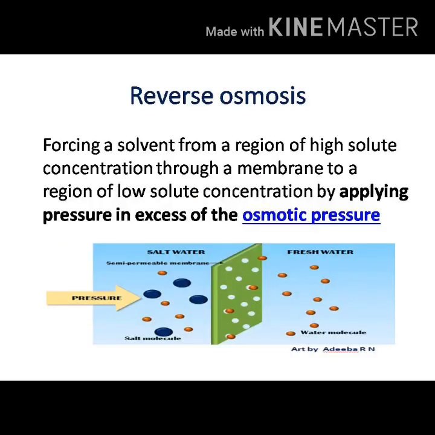There is one more process which is just the reverse of osmosis. It is reverse osmosis. It's a separation process that uses pressure to force a solvent from a region of high solute concentration through a membrane to a region of low solute concentration. It retains a solute on one side and allows a pure solvent to pass to the other side. This is done by applying pressure in excess of osmotic pressure.